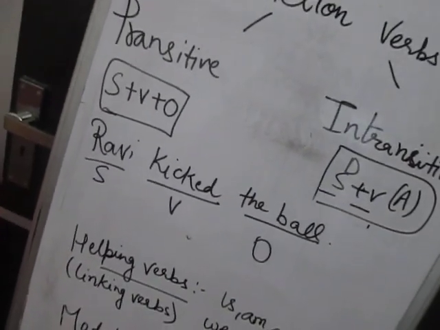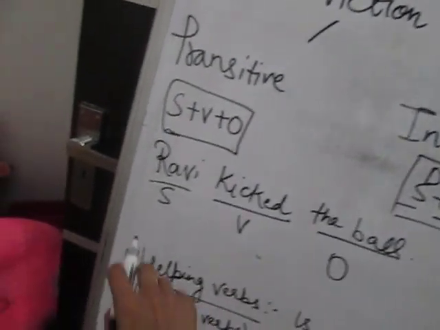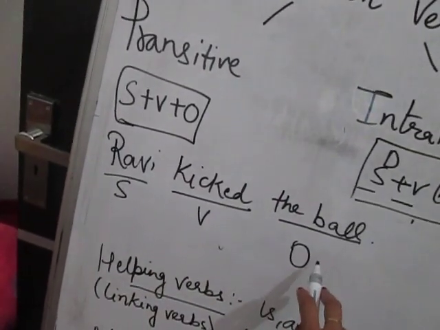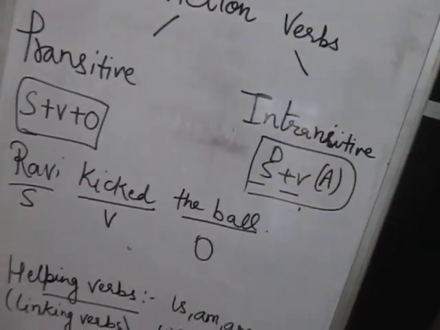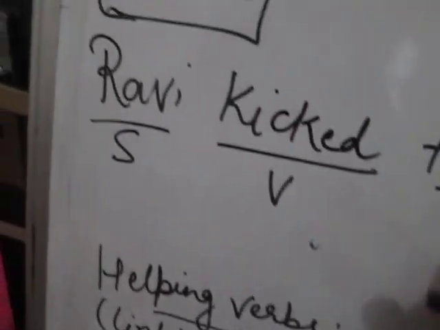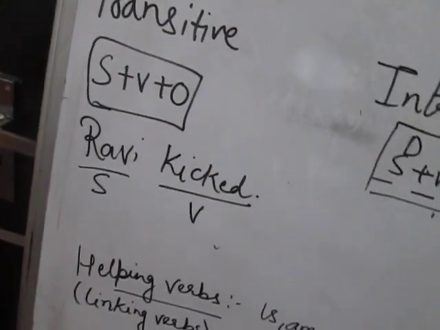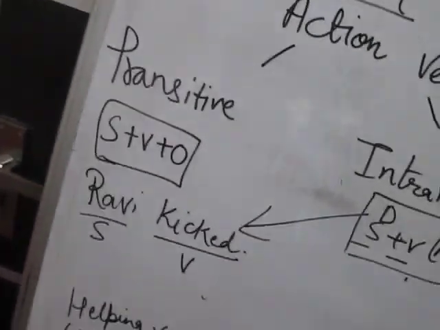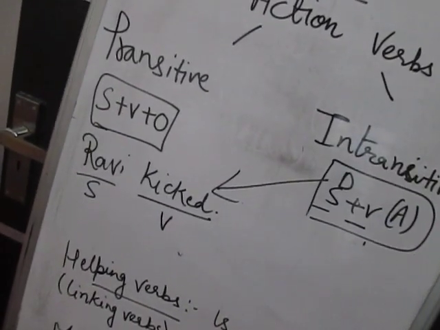So it is a transitive verb because it has subject, verb, and object. But when will it become intransitive? When we do not have an object. If it is only "Ravi kicked", then it becomes an intransitive verb, right?